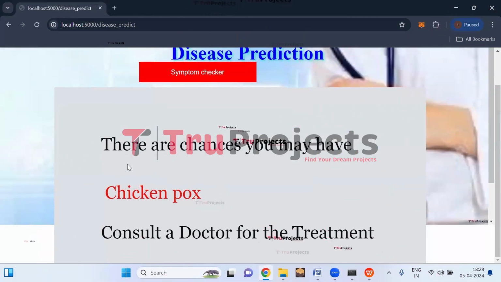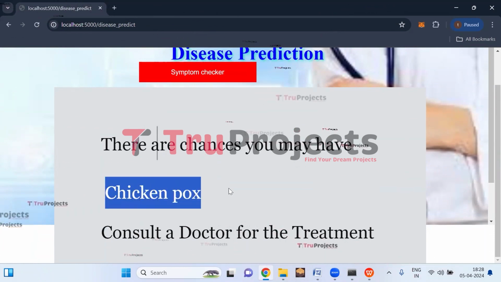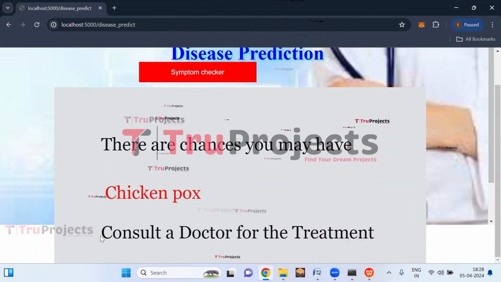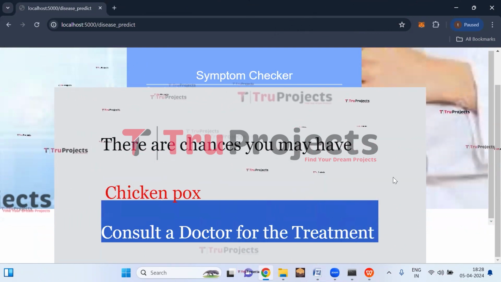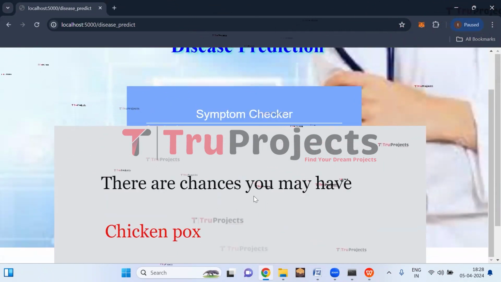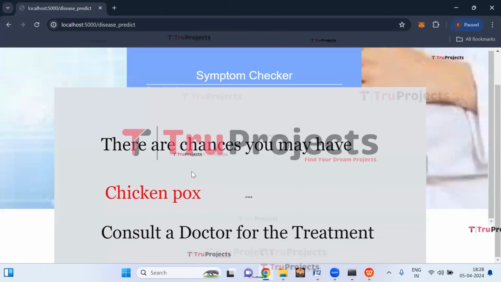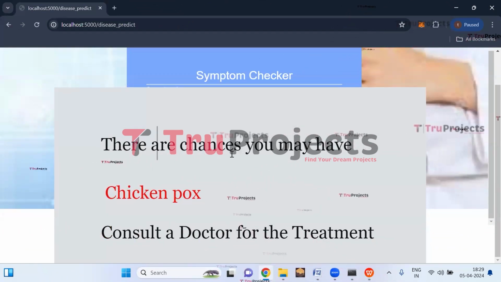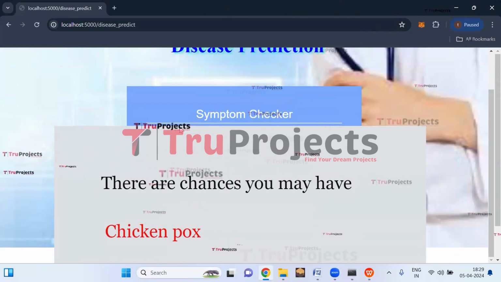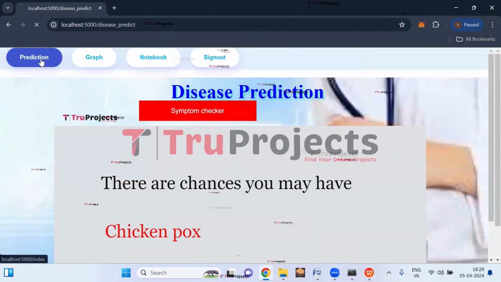Here we can see there are chances you may have chicken pox. And here we can see consult a doctor for the treatment. So based on the symptoms, it is predicted as chicken pox. So it's better we consult a doctor. Now again, click on the prediction button here.